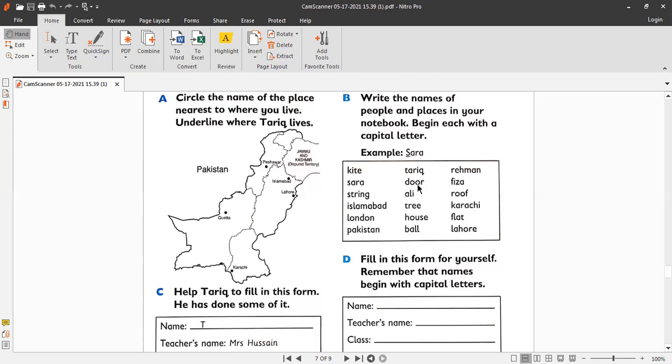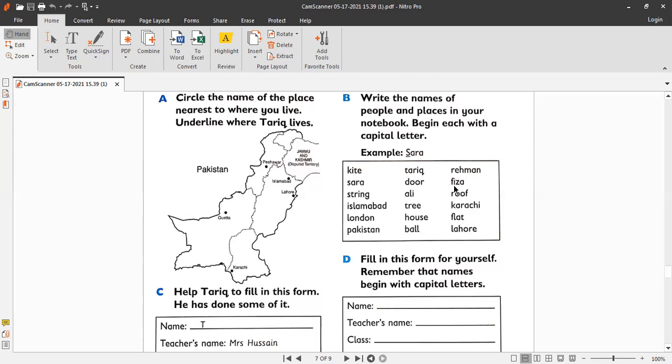And door is not a special name, it's an ordinary name of a noun. Ali is a special name, it's the name of a boy, so cross out the small a and write capital A for Ali. Tree is a simple noun and common noun. House is a common noun, ball is a common noun. Okay, now in the third column, Rahman. On the top, you have to cross out the small letter r and write capital R, because Rahman is a very special name.